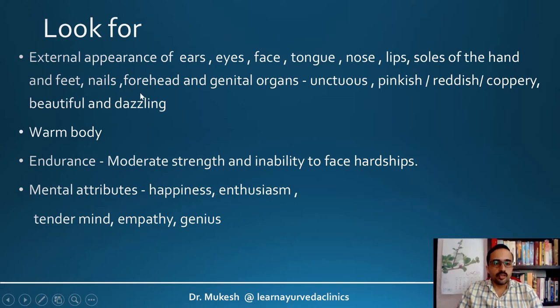So external appearance of ears, eyes, face, tongue, nose, lips, soles of the hand and feet, nails, etc. will be unctuous, pinkish or reddish in color or coppery in tinge, beautiful and dazzling. The body will be usually warm, and regarding the physical endurance, they have moderate strength, and usually they have inability to face hardships. So such individuals are interpreted as Sugumara Purushas in Ayurveda. Mental attributes including happiness, enthusiasm, tender mind, empathy, and they always will be genius.